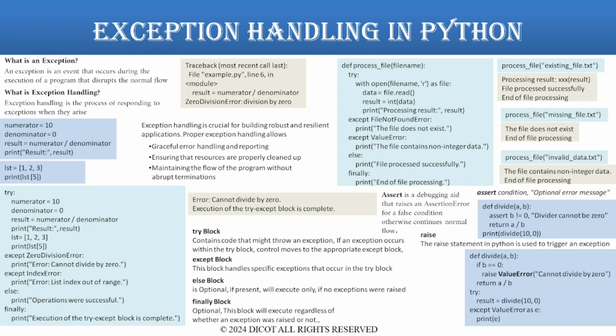In the example shown, we are raising the value error exception with an error message. Cannot divide by 0. If the value of the variable b is 0, the function divide returns with a value error exception, breaking the normal flow. Value error exception has been handled in the except block. Value error exception is a standard exception provided by Python.